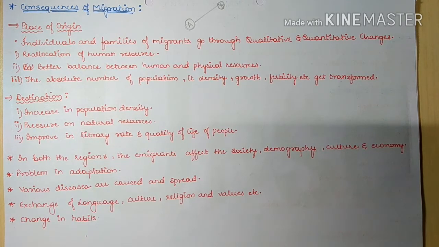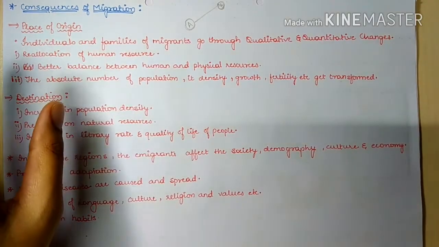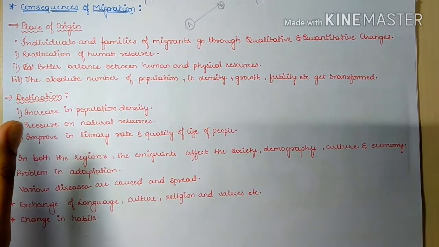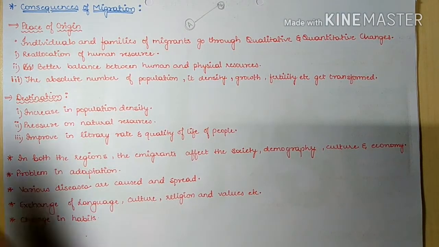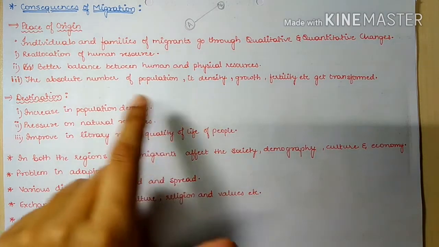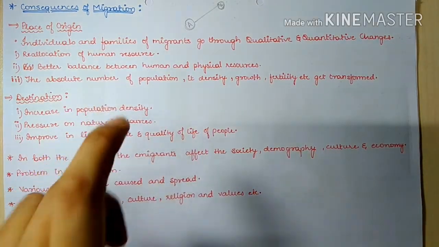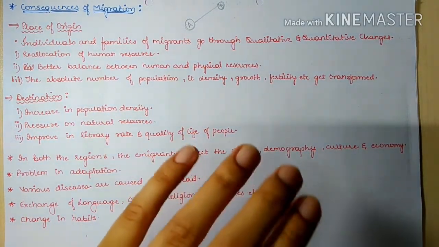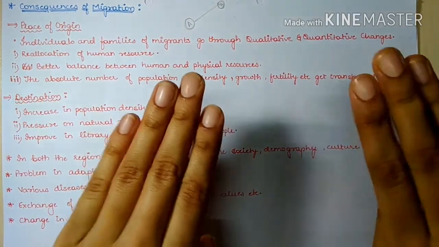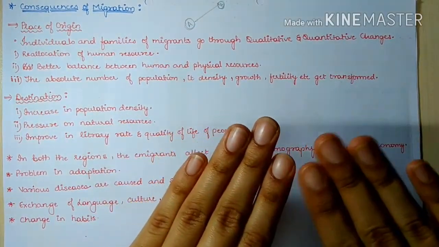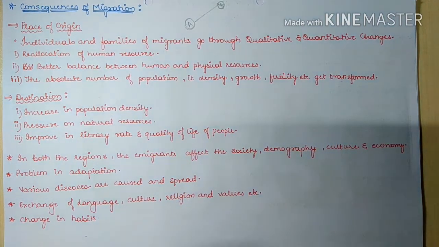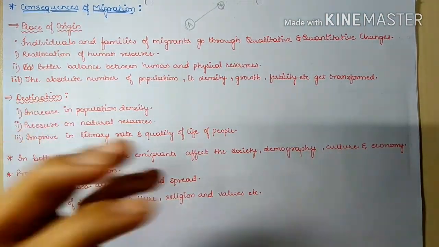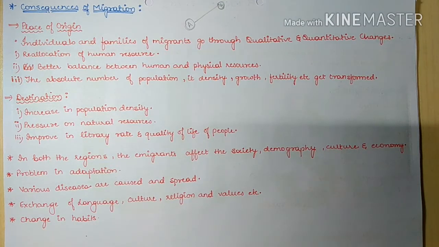See, if this place of origin is an overpopulated area, and people migrate from this area to other areas, then the population will decrease, hence the resources will be optimum for the remaining human resources that are available.